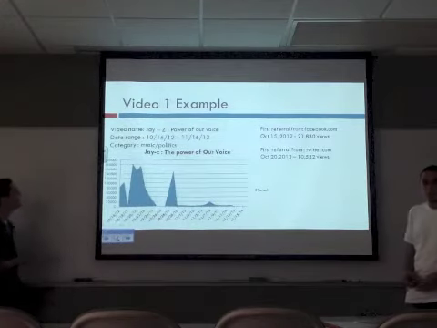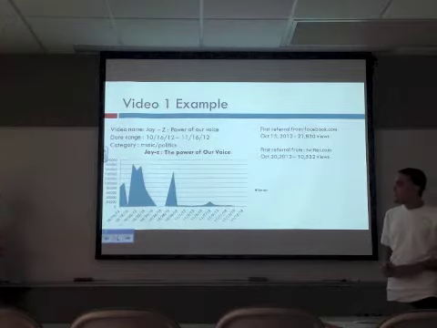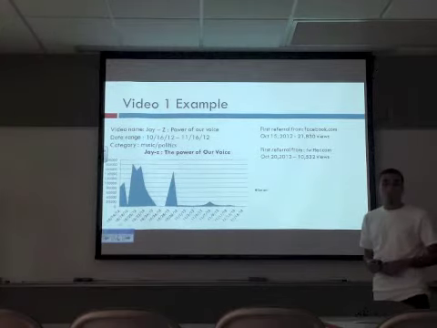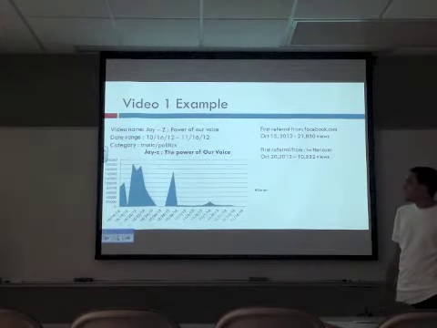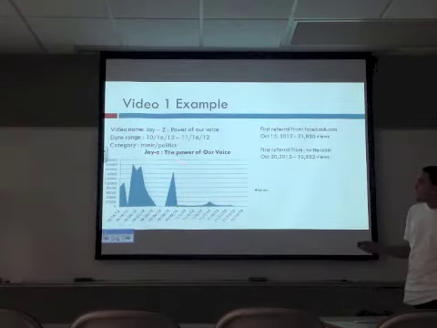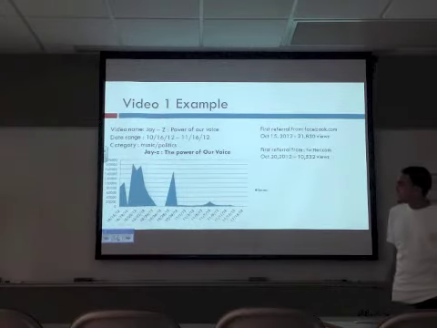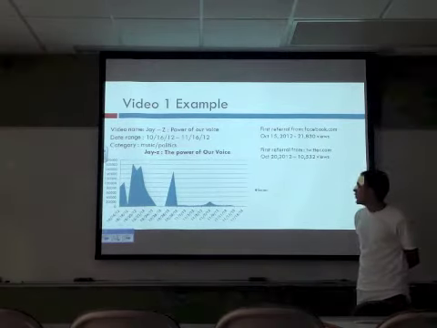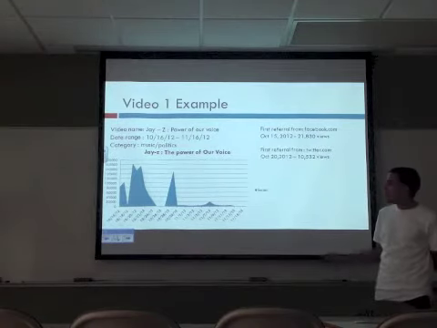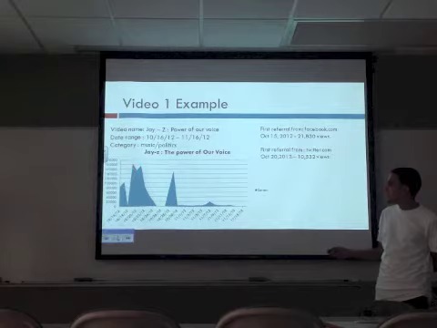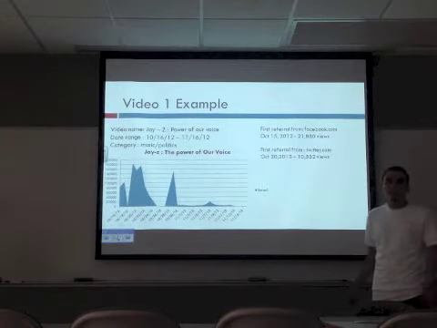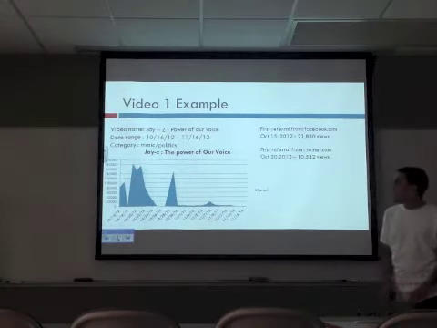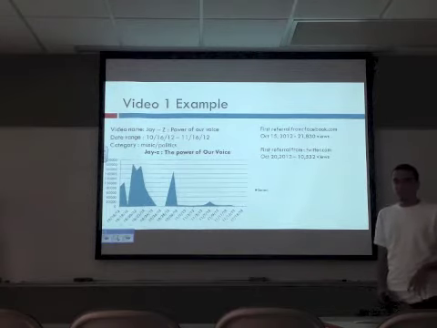In our first example, we're going to look at Jay-Z's The Power of Our Voice. Here, we're going to look at the range from the 16th to basically a month of the video. We're going to look at what made this video peak around here, and then why it eventually died off.